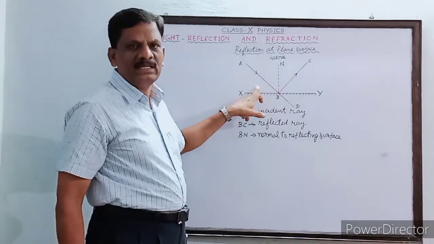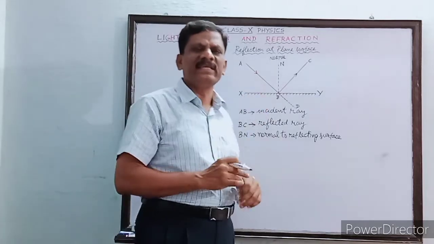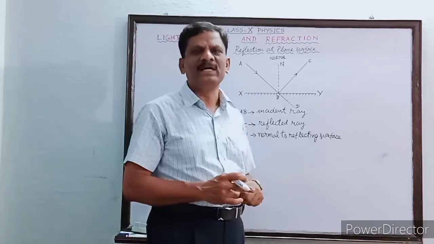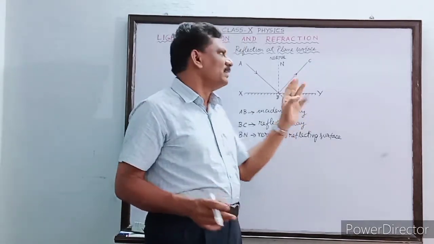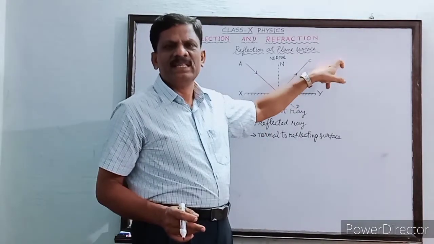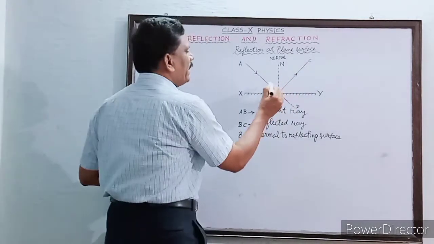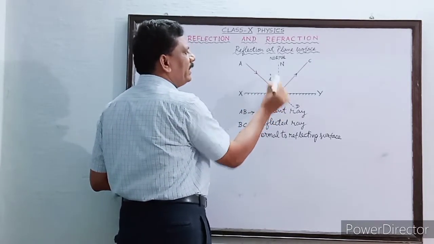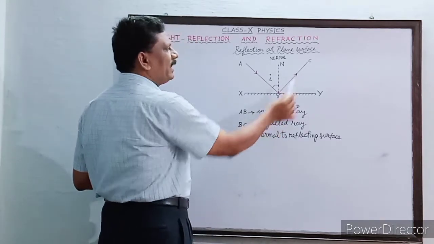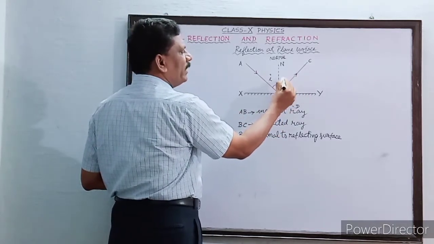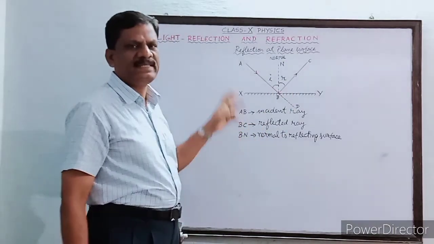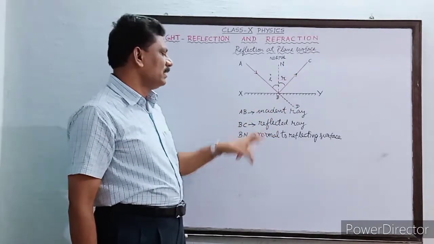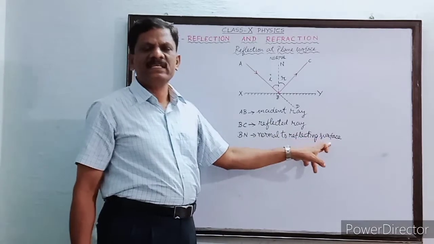It is found that the light after incident on the reflecting surface XY will deviate from its original path. It will rebound inside the same medium. The angle made by the incident ray AB with the normal is denoted by I, and the angle made by the reflected ray BC with the normal is denoted by R. So in this picture, AB is the incident ray and BC is the reflected ray. And BN is the normal drawn to the reflecting surface.